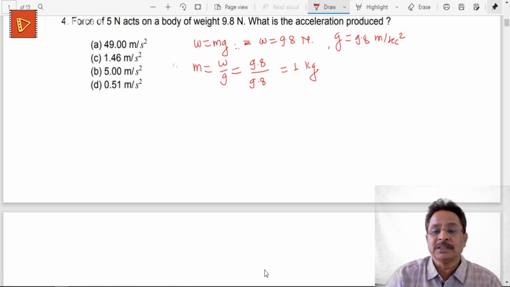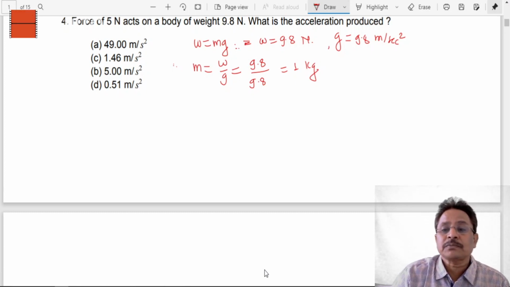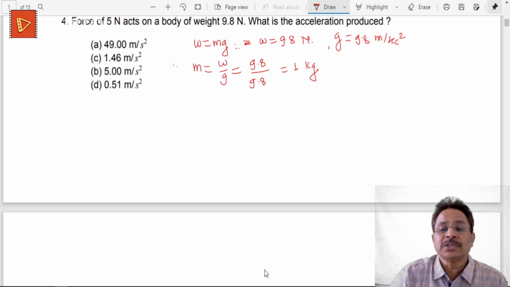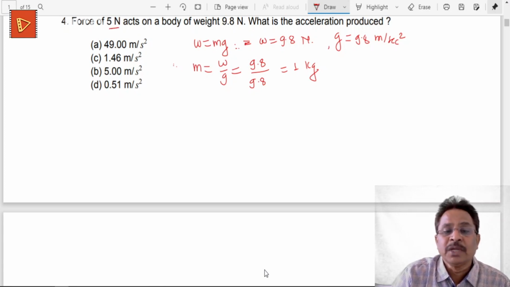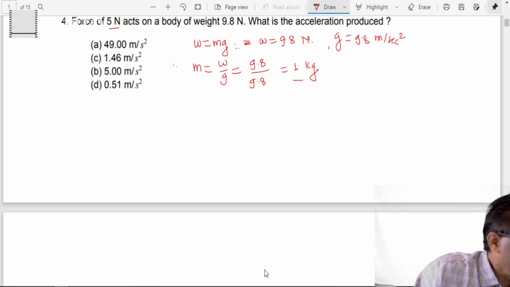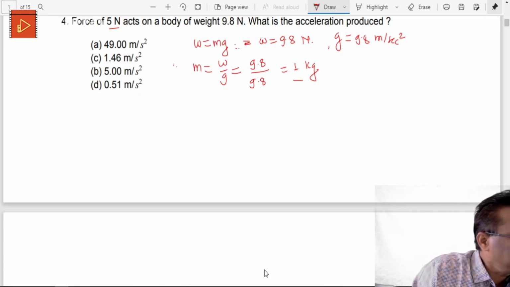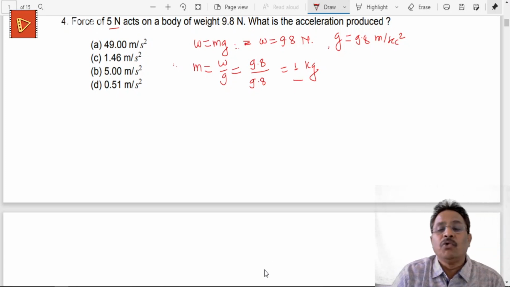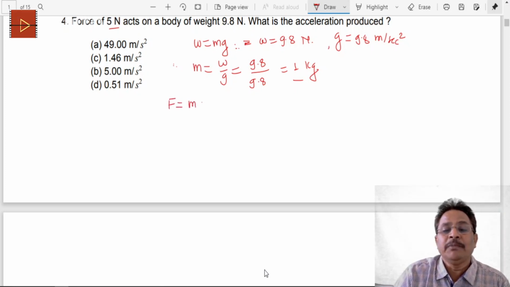Now that we have the mass, we can find the acceleration produced. So force is given and mass of that object is given. Therefore, using Newton's second law of motion, we can calculate this. Force is given, and using the second law of motion, F is equal to M into A.